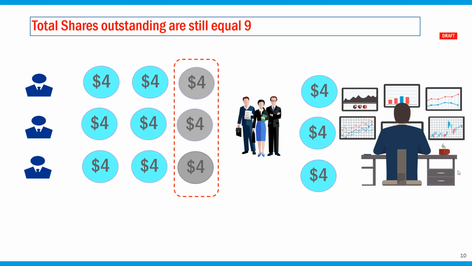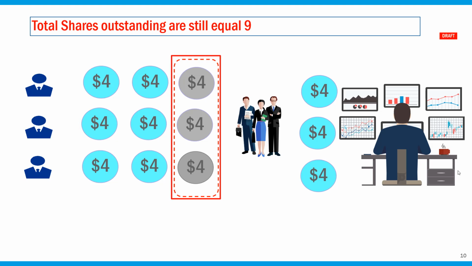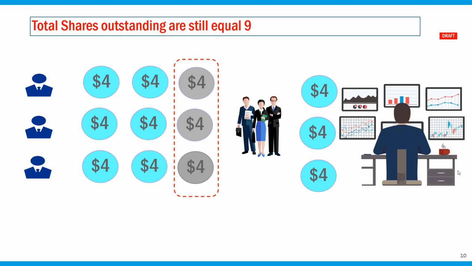Now, where we stand in terms of the total number of shares: the price is up, it's at $4 because the last transaction was executed at $4 per share. The original shareholders still own 9 shares, but 3 of those shares are owed to them by the brokers, and the short sellers owe the shares to the brokers. Now Wall Street Bets owns 3 shares at $4 each,